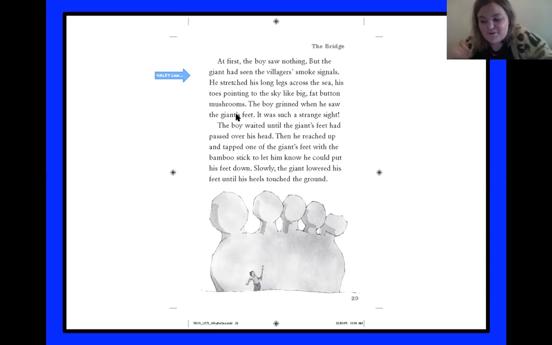Great job. You guys figured it out. He was able to use his legs as a bridge. So I'm going to write that down so I remember it. And just write legs as bridge. Short and sweet, just to help us remember that for later. Good job.